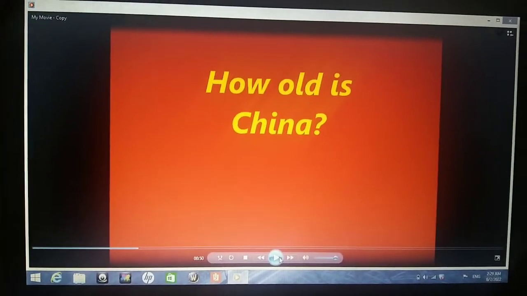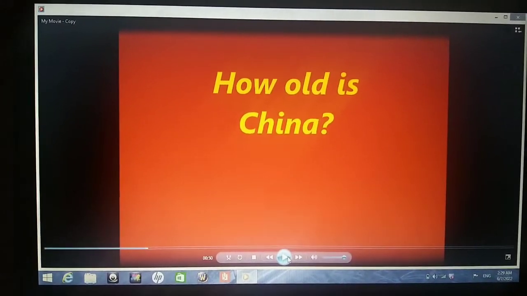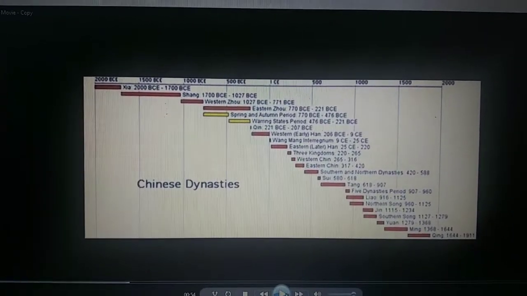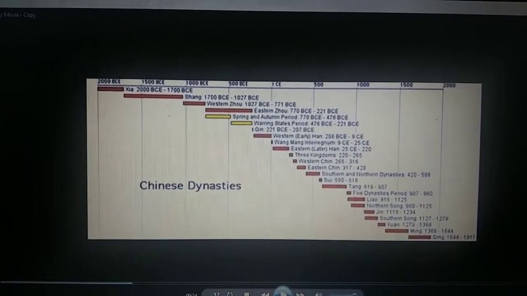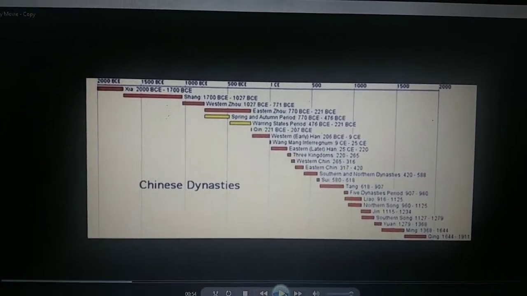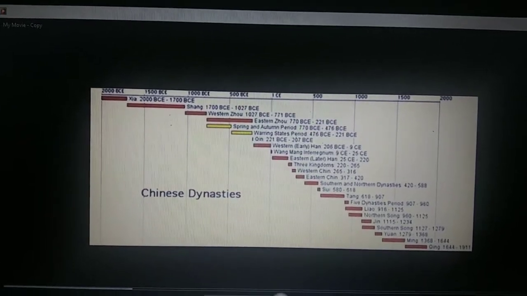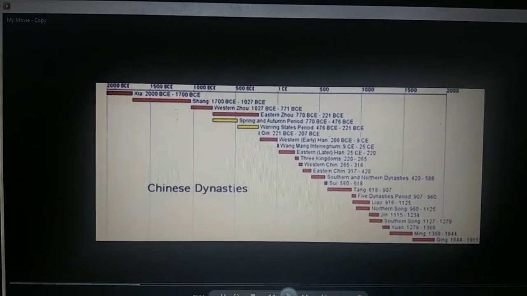So how old is China? China has been existing for a very long time, since 2070 BC, and it still exists right around those years that are in the chart, and it exists now. So look at the timeline right here.